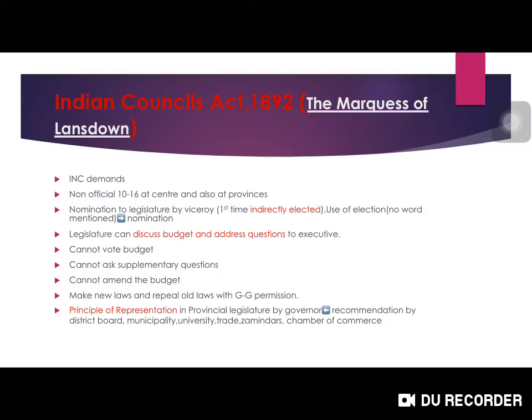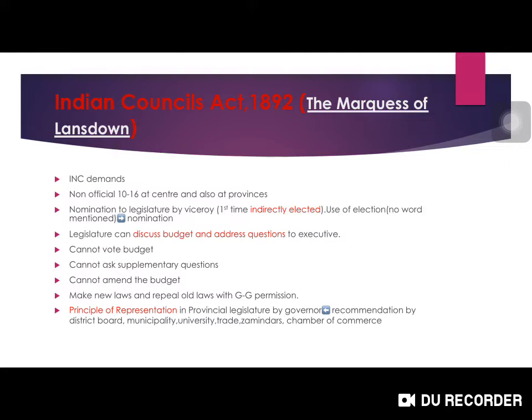Also, the legislature can discuss the budget. The legislative councils were given some powers. What are they? They can discuss the budget and address questions to the executive, but they cannot vote on the budget. It means they can only discuss the budget, financial matters. Also, they cannot ask supplementary questions. They can ask questions, but they cannot additionally ask supplementary questions after getting their answer. Also, they cannot amend the budget, but they were given powers like making new laws and repealing old laws, that too with the Governor General's permission.